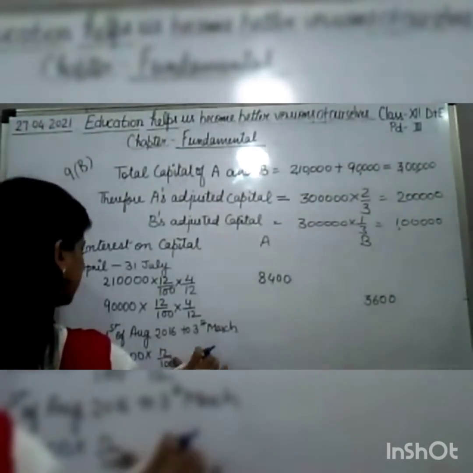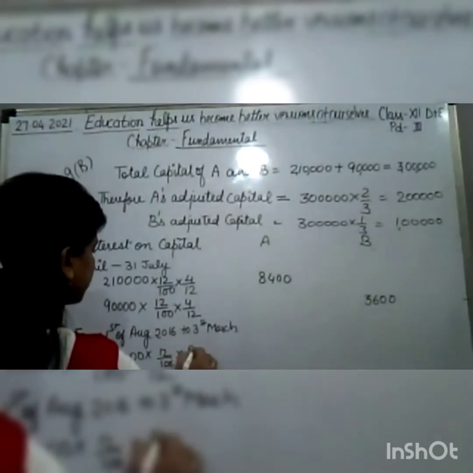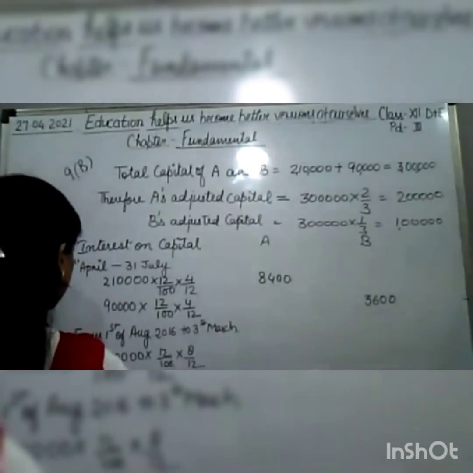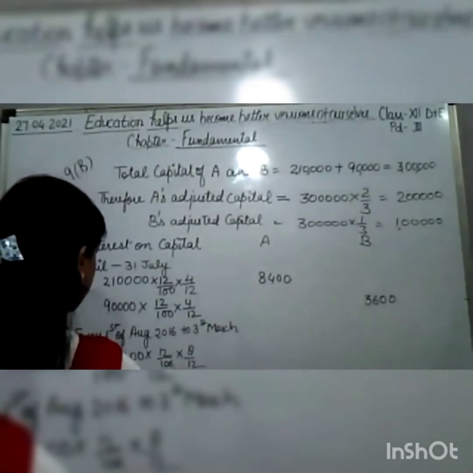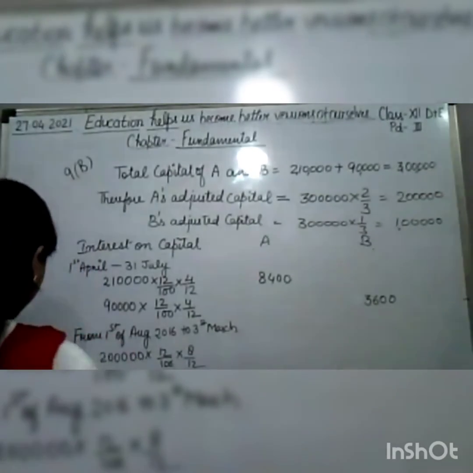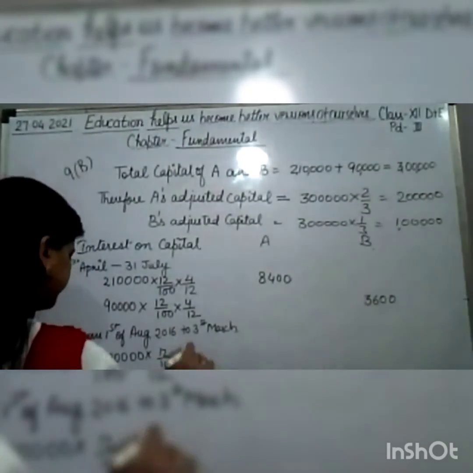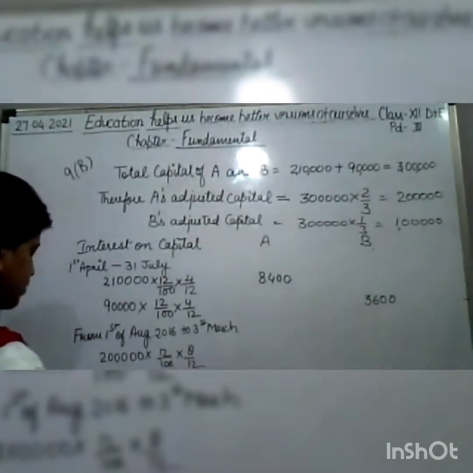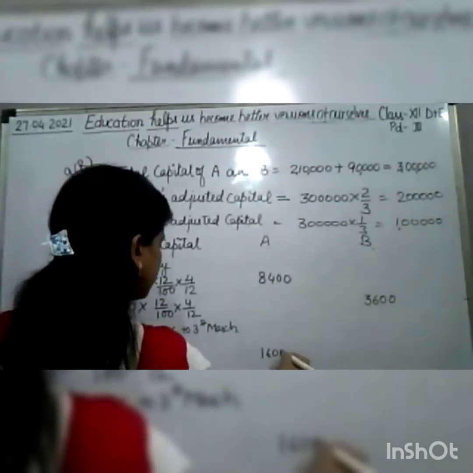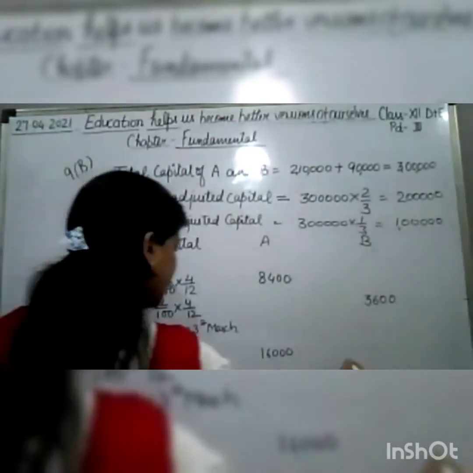How many months? 8 months. And 1 lakh at 12%, 8 months. Sorry, yes, for 8 months. Now we have to calculate. Then we'll get for A 16,000 and for B 8,000.